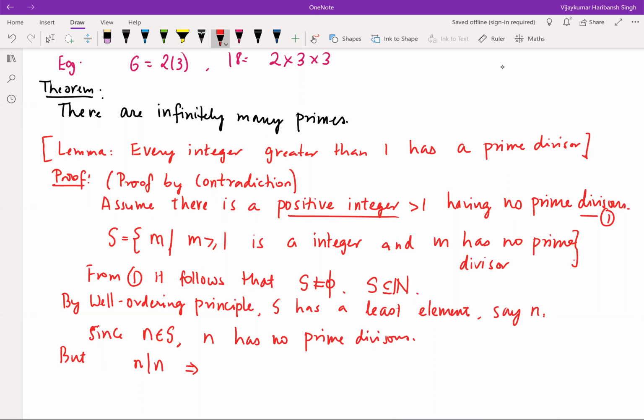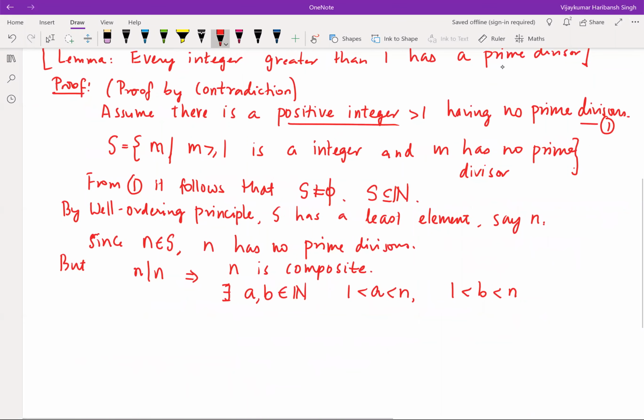This implies n is not prime, it is composite. This means there exist a and b, with a less than n and b less than n, with n equals ab.